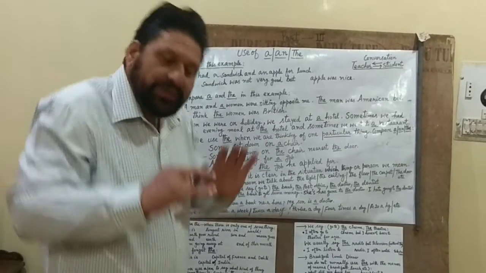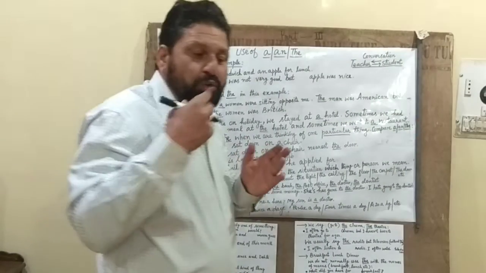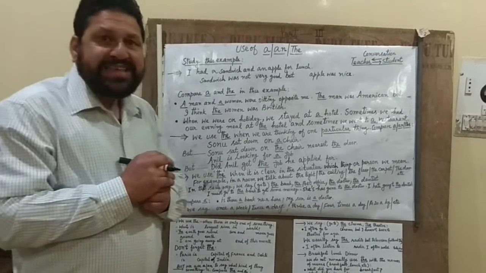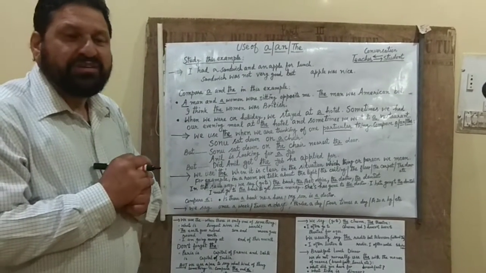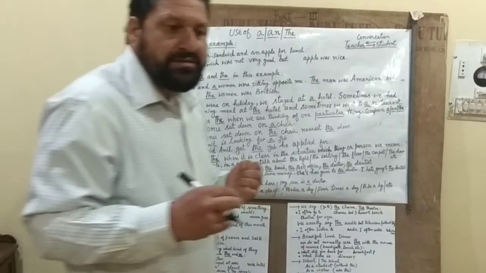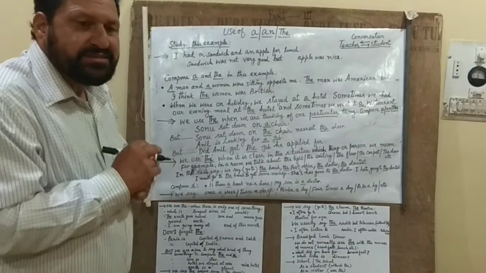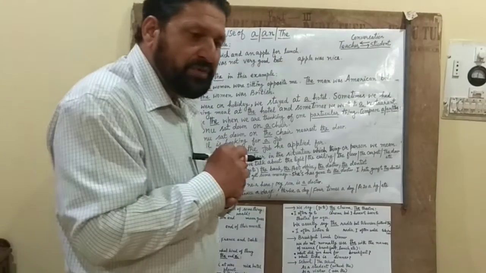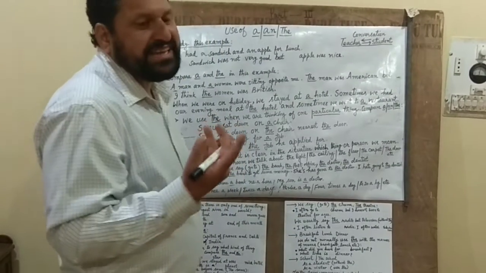Now I am fully aware of what he had for lunch, because he had a sandwich and an apple. Now Mr. Anil has taken his lunch and I am asking him about that lunch.